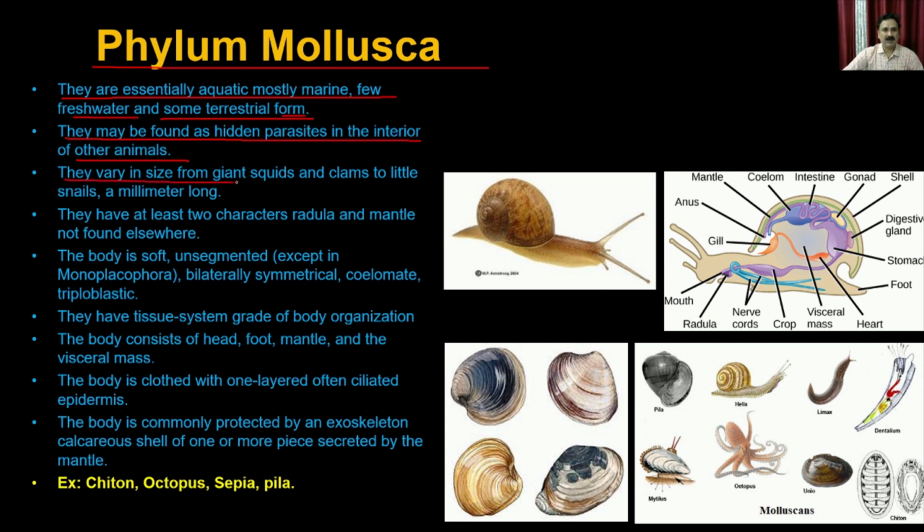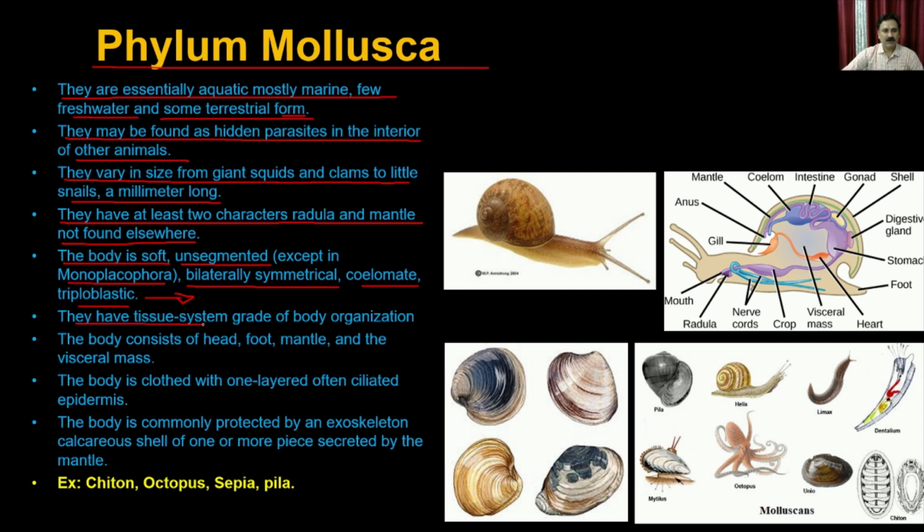They vary in size from the giant squids and clams to the little snail, a millimeter long. So this is a snail, right? They have at least two characters, radula and mantle, not found elsewhere. The body is soft, unsegmented, except in this particular group. Bilateral symmetry, coelomates, and triploblastic. So they have the three germ layers: the ectoderm, endoderm, and the mesoderm.